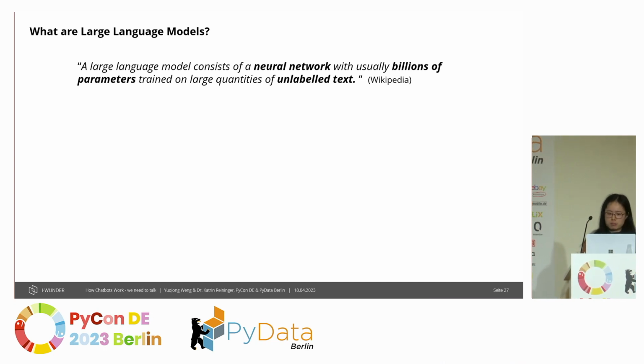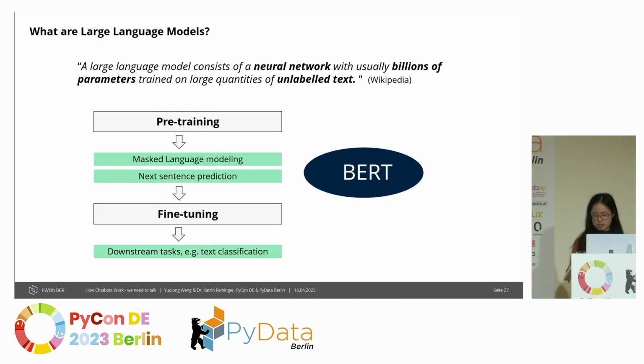A large language model is a large neural network, usually with billions of parameters, trained on large quantities of unlabeled text. Let's take BERT as an example, and this also applies to many other large language models. Usually, the training takes place in two steps.